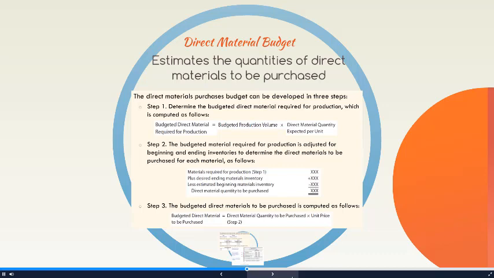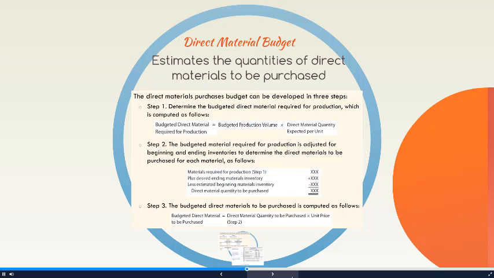In the first step, we have to look at how much material it's going to actually take to produce each unit. Because remember, we're building this direct materials budget based on how much material we need, not how many units we need to produce. Therefore, to get the budgeted direct material required for production, we take our budgeted volume that we got from our production budget and multiply that by the direct material quantity expected per unit, or how much material each unit takes to make.